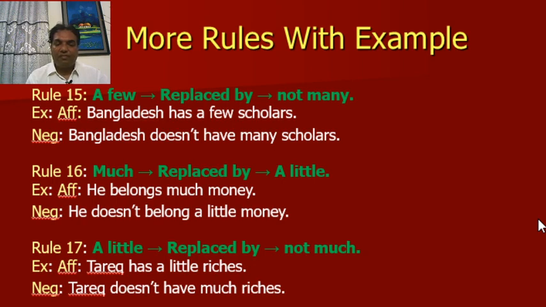Rule 16: "much" will be replaced by "a little". Example, he has much money. Negative: He doesn't have a little money. Rule number 17: "a little" is replaced by "not much". Affirmative: Tarek has a little recess. Negative: Tarek doesn't have much recess.